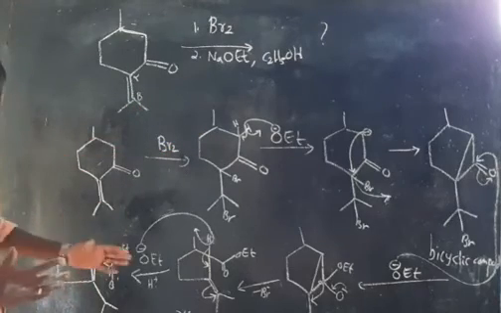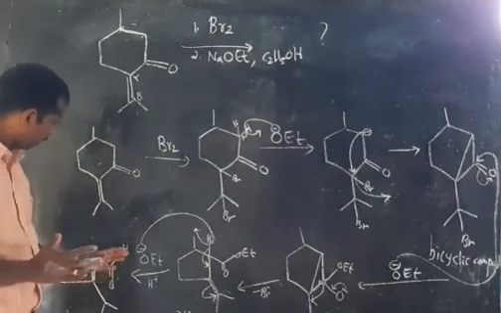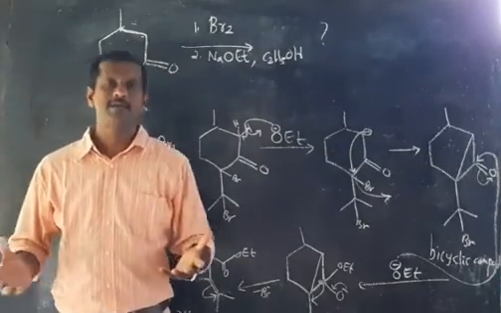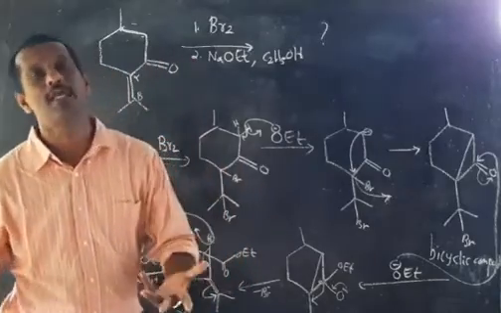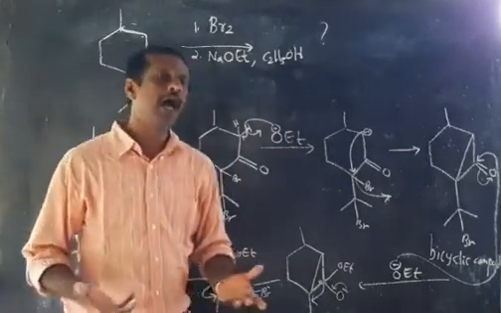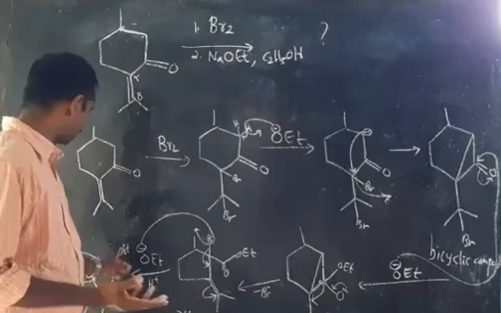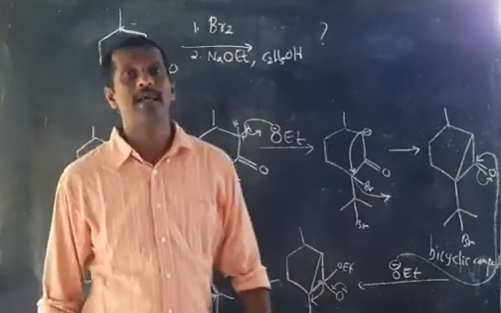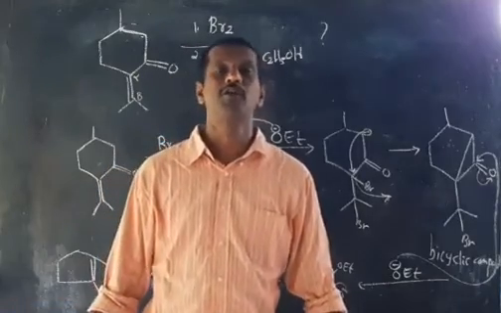Suppose after this product, this ester, on treatment with the base, what will happen? It will change into the corresponding acid. Instead of OR, you are getting OH. It will change into the carboxylic acid on reaction with NaOH or KOH.